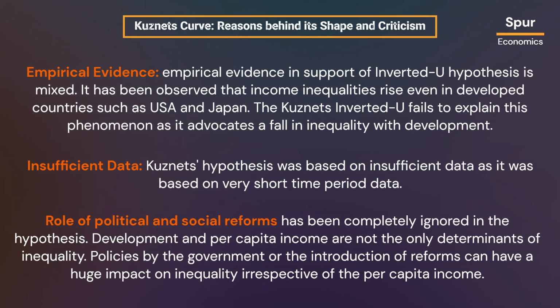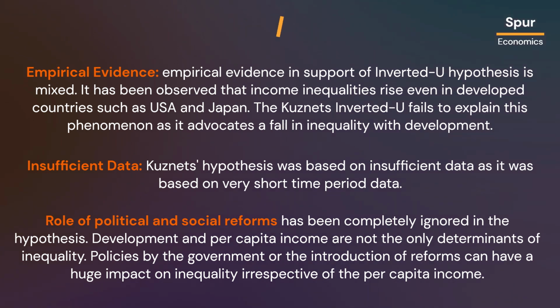The role of political and social reforms has been completely ignored in the hypothesis. Development and per capita income are not the only determinants of inequality. Policies by the government or the introduction of reforms can have a huge impact on inequality irrespective of the per capita income.